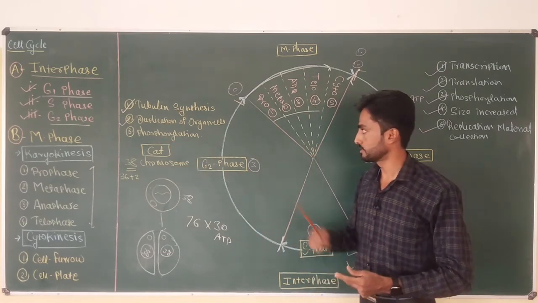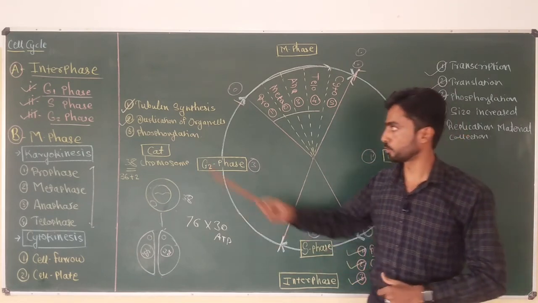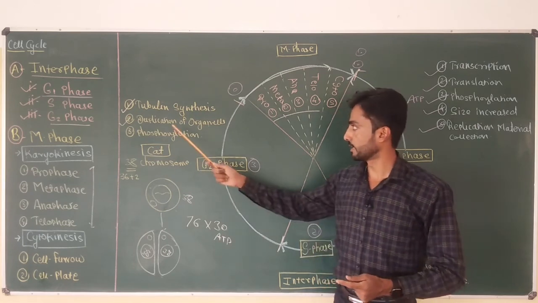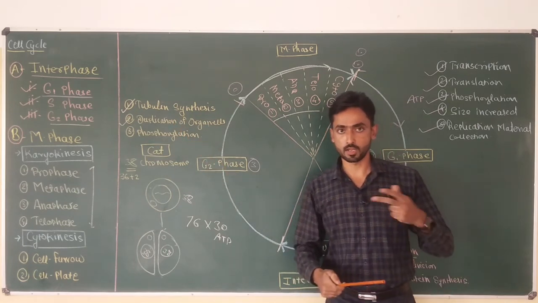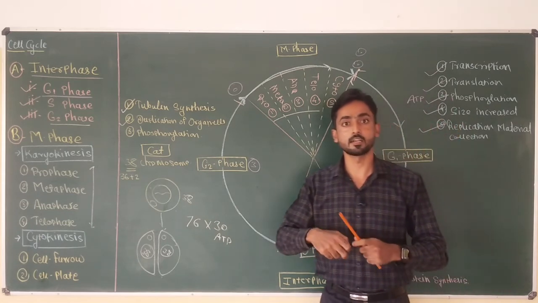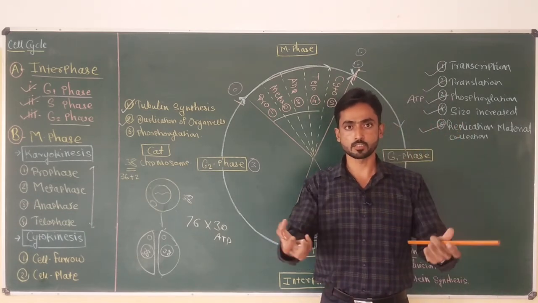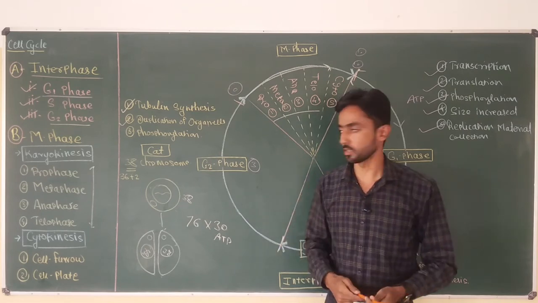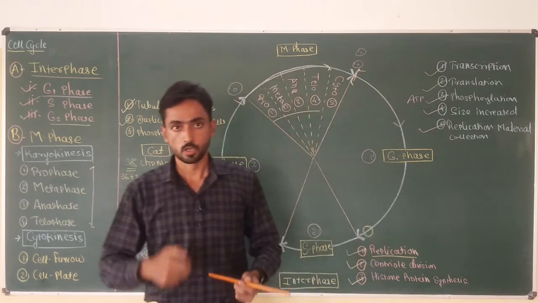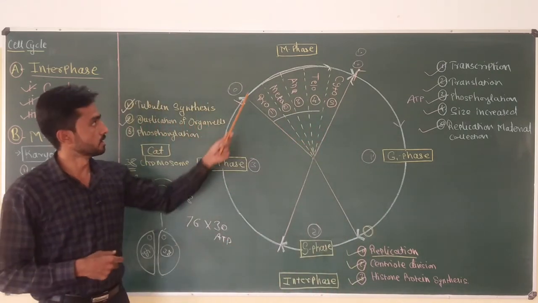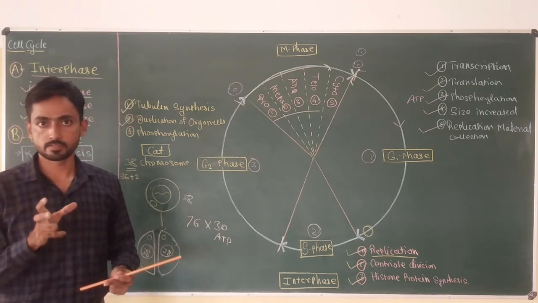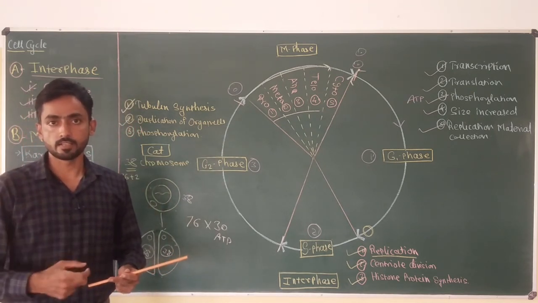So in the G2 phase, the cell performs three major functions: tubulin synthesis, these being the proteins required for spindle fiber production. Then organelles are duplicated, like mitochondria, chloroplast, Golgi complex. Every organelle present in the eukaryotic cell gets duplicated so that each daughter cell will receive one copy of the organelle. And third, phosphorylation occurs, and the cell produces a large amount of energy which will be used in the M phase.